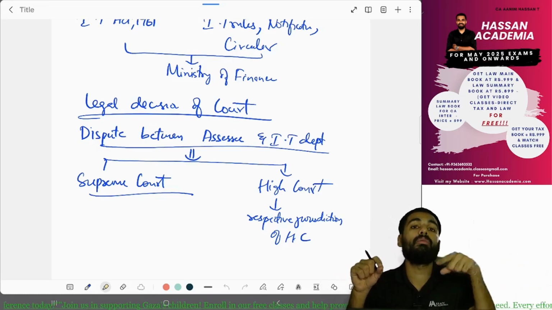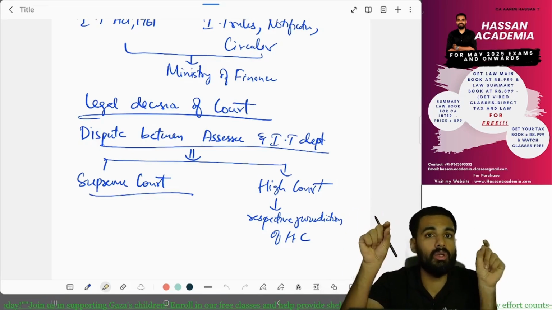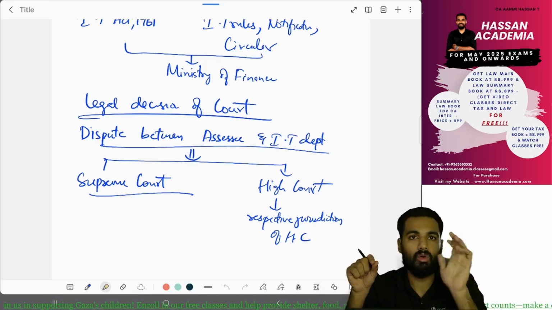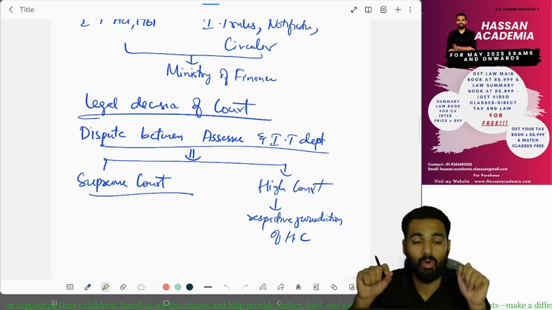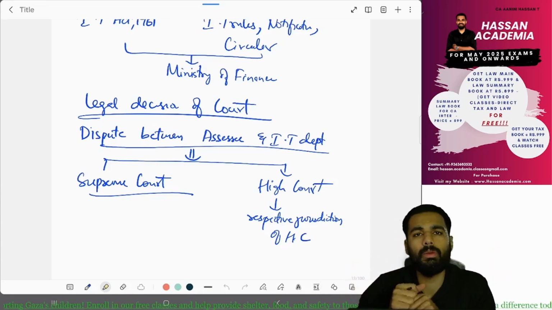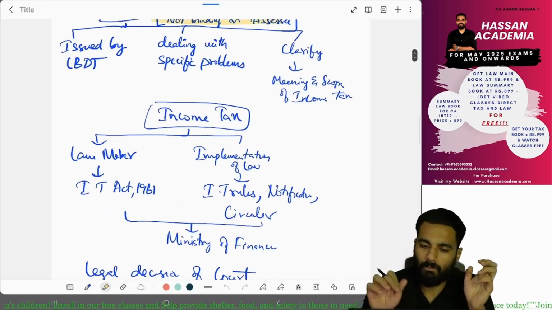But what about the Tamil Nadu High Court? If the Maharashtra High Court gave a decision, should the Tamil Nadu High Court judge give the same decision? No, he should not. Yes or no? What about the Supreme Court? There is only one Supreme Court, so it is applicable to everybody.